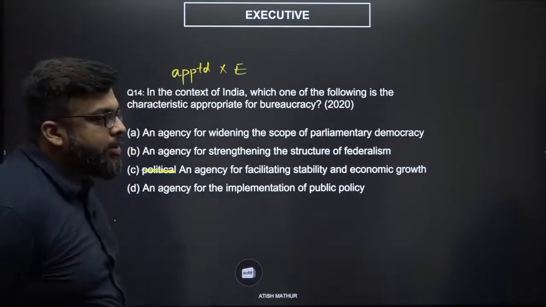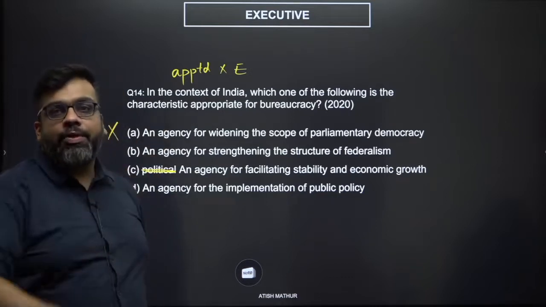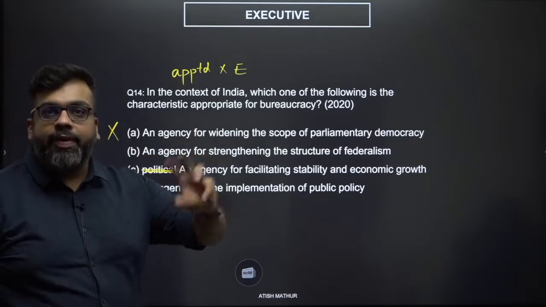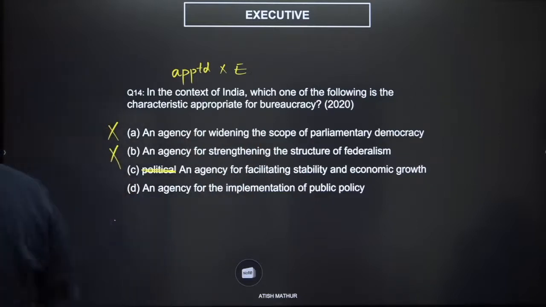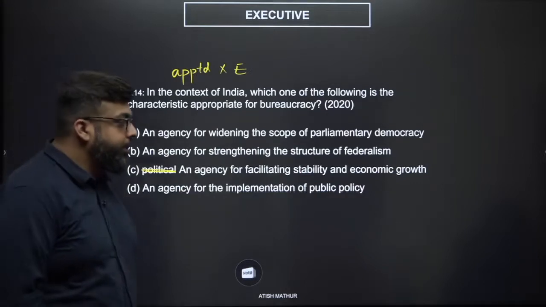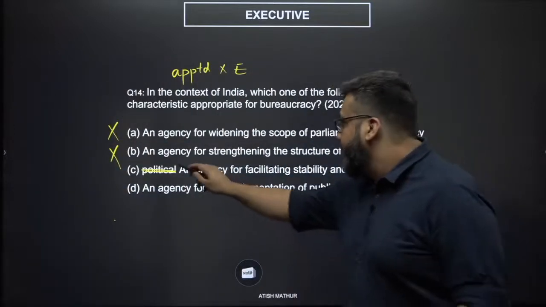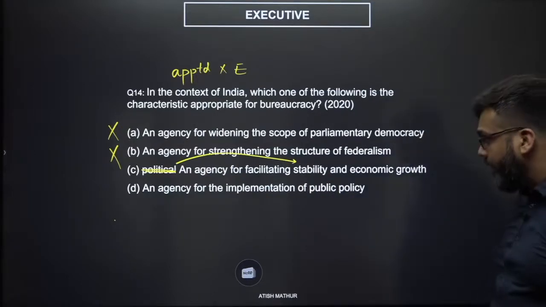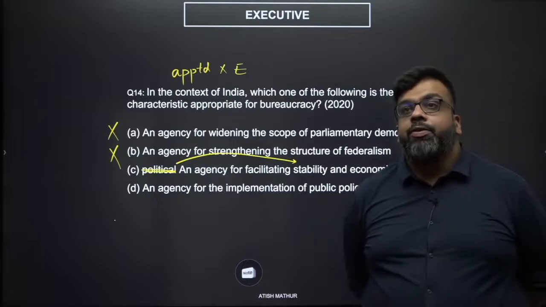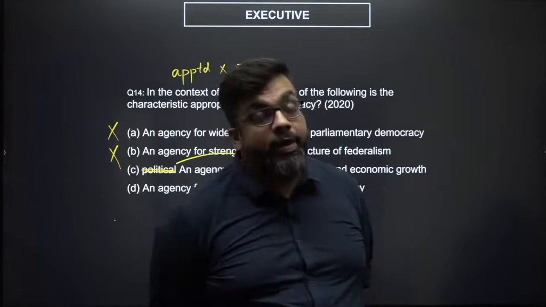An agency for strengthening the structure of federalism. To strengthen the structure of federalism, either the parliament is going to make a law for it, or the judiciary is going to pass a judgment giving the federal units certain powers. Doesn't seem like it. An agency for facilitating stability and economic growth. Now, stability would also mean political stability. That is why the word had to be here. This means you have to ensure there are lesser taxes, lesser compliances, single window clearances.